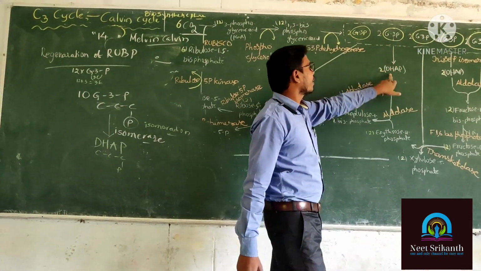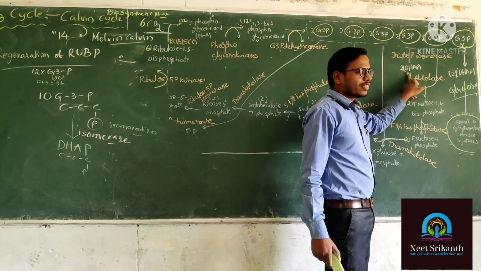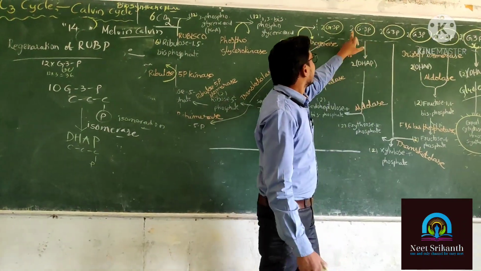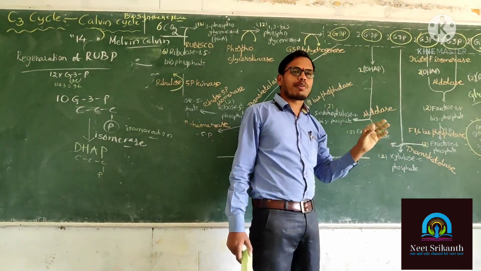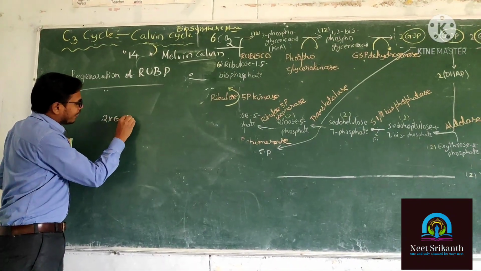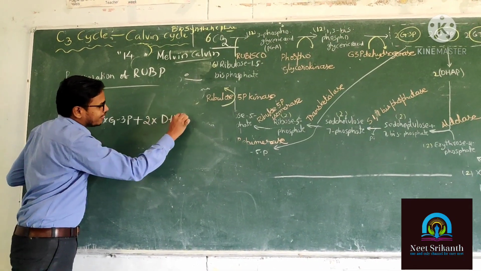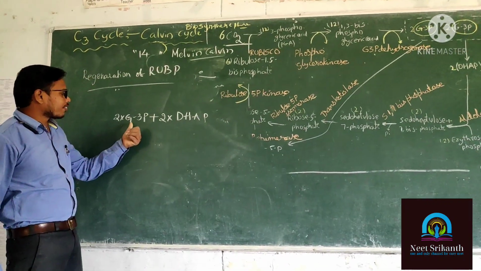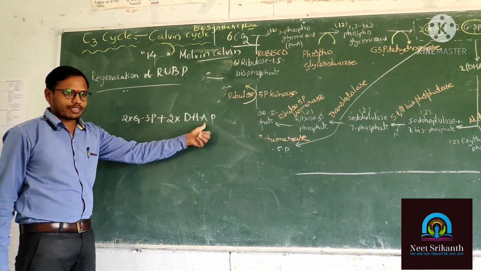So the second one turns into DHAP by isomerization. The fourth one is also turned into DHAP. Understood? So here 2 molecules of DHAP are formed, and here also 2 molecules of DHAP are formed, because of isomerization. Is it clear? Here, 2 molecules of glyceraldehyde 3-phosphate react with 2 molecules of DHAP, dihydroxyacetone phosphate.